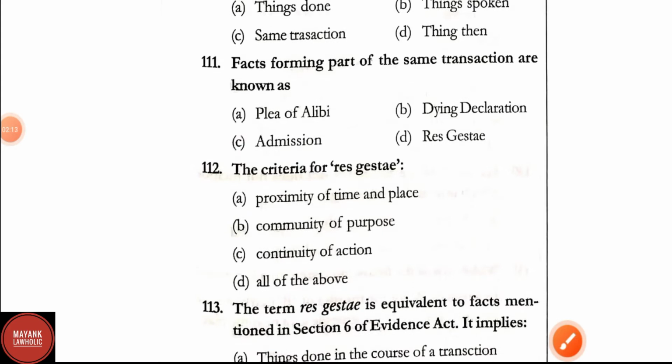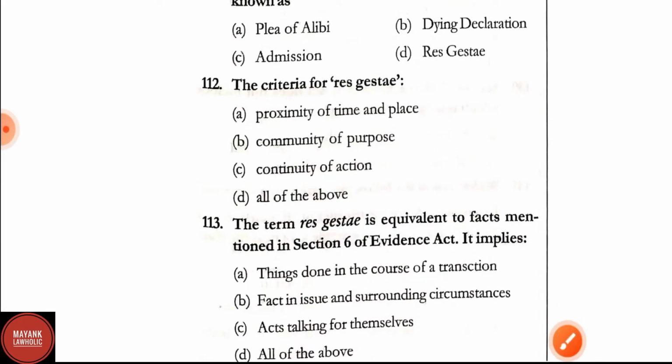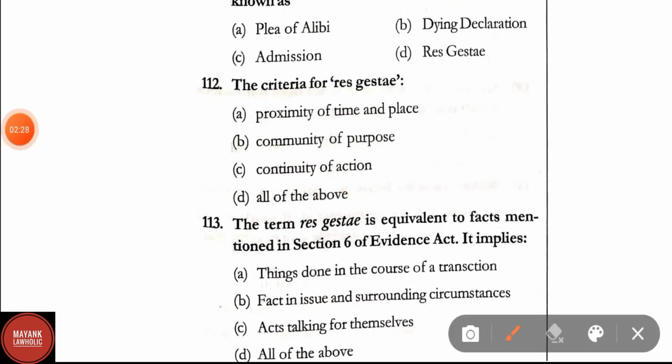Question number 111. Fact forming the part of the same transaction are option A, plea of alibi, option B, dying declaration, option C, admission, and option D, res gestae. Here correct answer is option D, res gestae. Question number 112. The criteria of res gestae is A, proximity of time and place, B, community of purpose, C, continuity of action, and D, all of the above. Here correct answer is option D, that is all of the above.